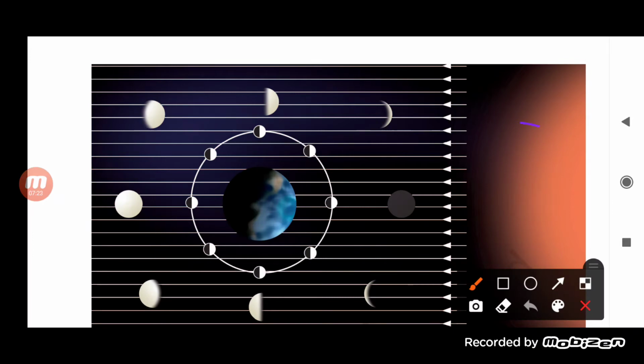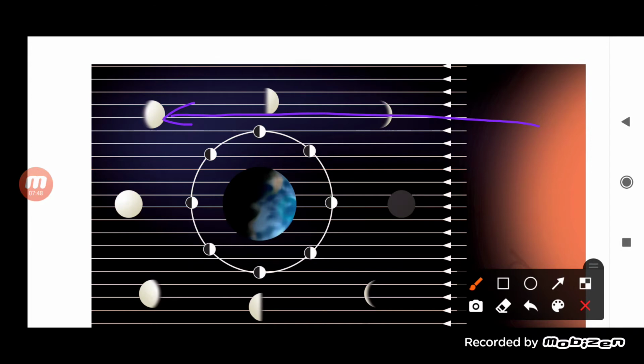when the light ray falls on the surface of the moon and it is reflecting more than half of the light rays to the earth, then we can see more than a half portion of the moon, and we call this phase a gibbous phase.